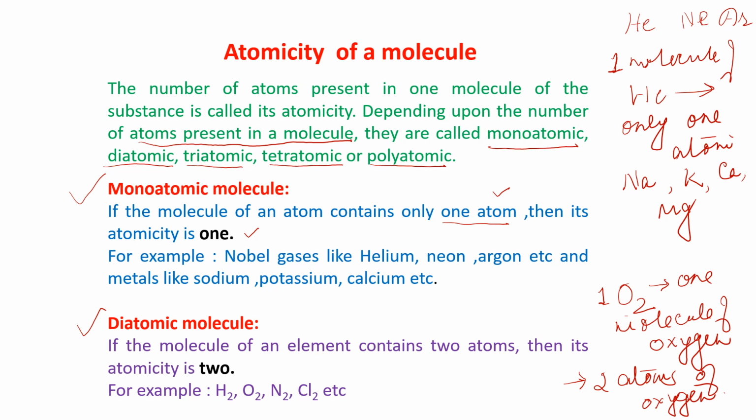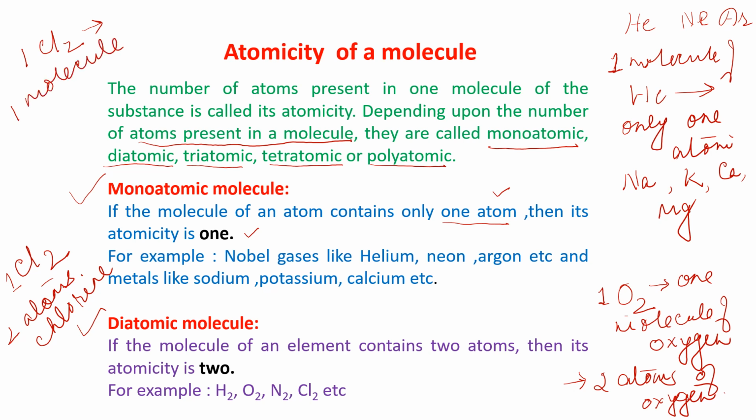Now similarly, chlorine gas, the formula is Cl2. This is one molecule of chlorine. It contains two atoms of chlorine. If I am writing 1 Cl2, this means one molecule of chlorine.